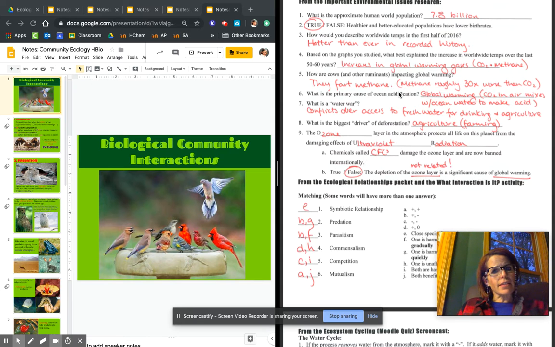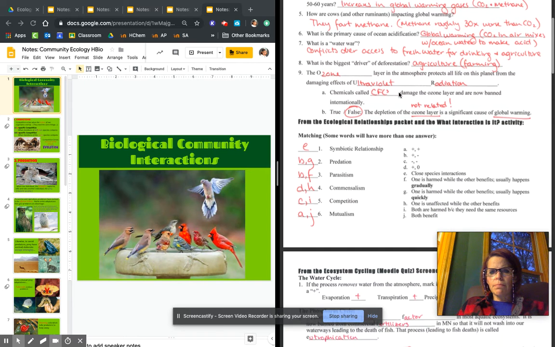And carbon dioxide is a global warming gas. But cows, going back to number 5, they fart a chemical called methane, and that is a much worse global warming gas than carbon dioxide is. And so cows have a huge impact actually on global warming. It's a crazy idea.